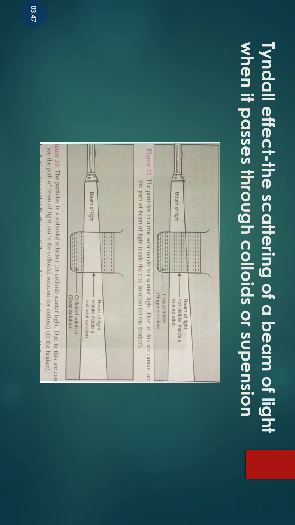So you can see the given picture. In the above picture, you can see when a beam of light passes through a solution, that is a true solution, the path of light does not become visible and it does not undergo scattering. And in the second picture, we can see when a beam of light passes through a colloid solution, or it can be a suspension also, then the beam of light is visible and its path is also visible, and it undergoes scattering also.